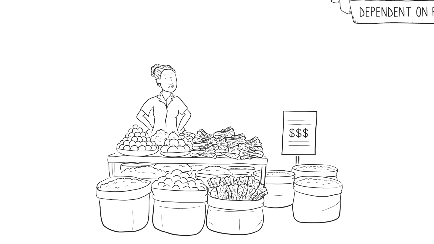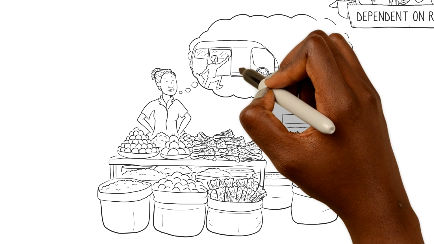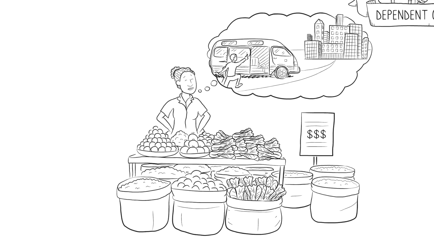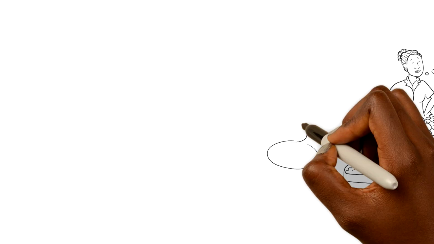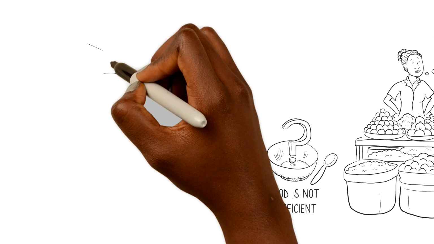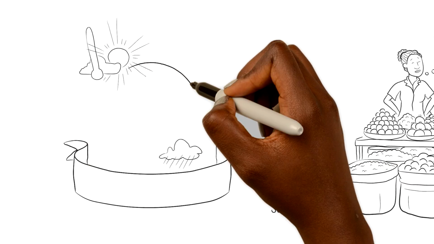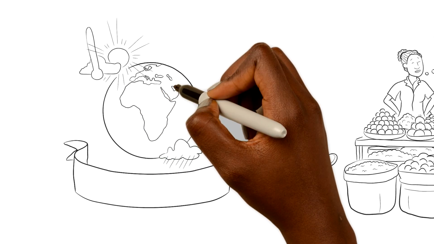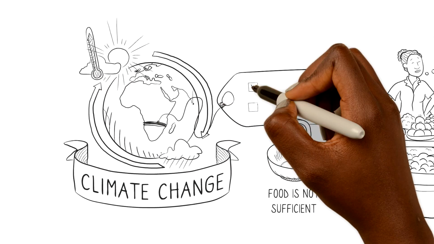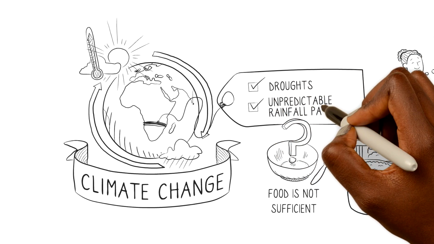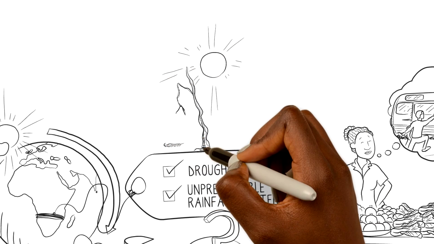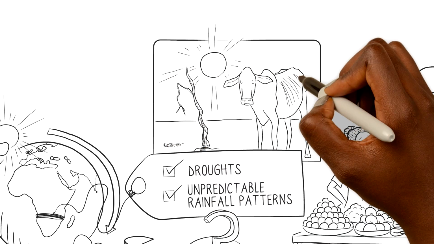Farming is not that profitable anymore. That is why her husband is working in a nearby city. Yet the food she produces is not sufficient for the family, and their diet is monotonous. On top of that, Jane's community is increasingly exposed to changes to the climate, like droughts and unpredictable rainfall patterns. This causes harvest failures and reduced fodder and water for her cow.